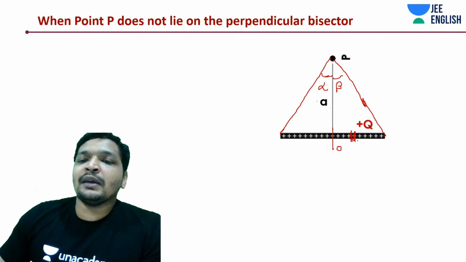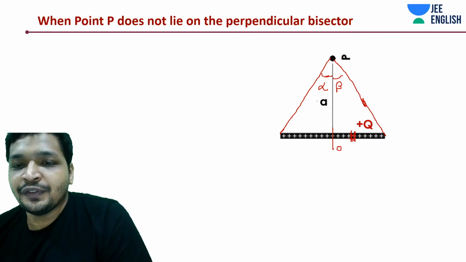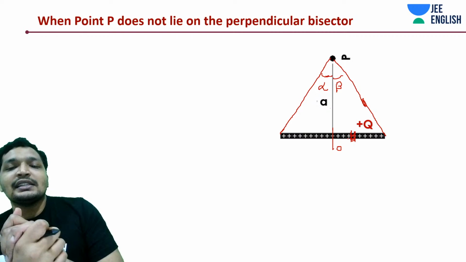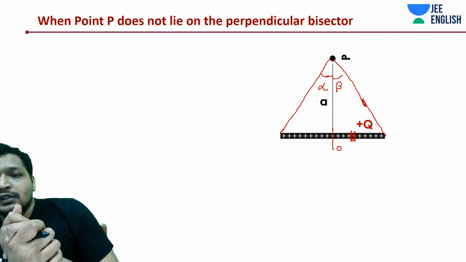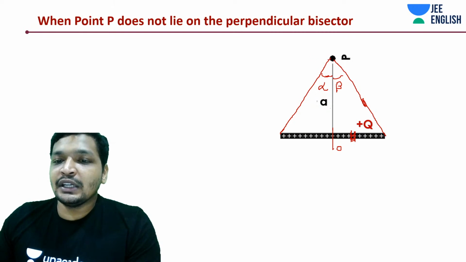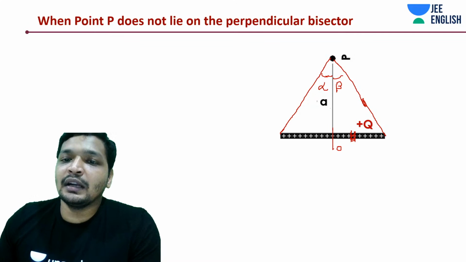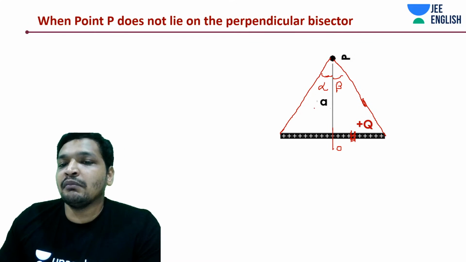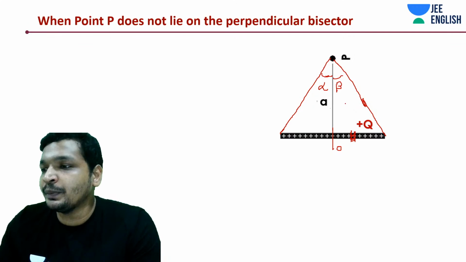Now in this case, I'll calculate the individual fields. I can't say everything would get cancelled out. The best thing to do is calculate individual fields and integrate from minus alpha to beta.